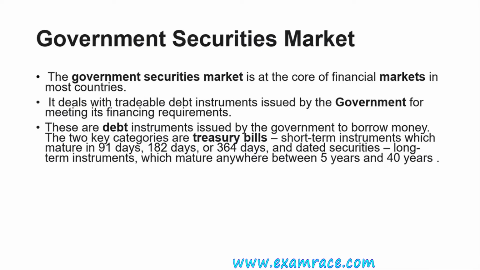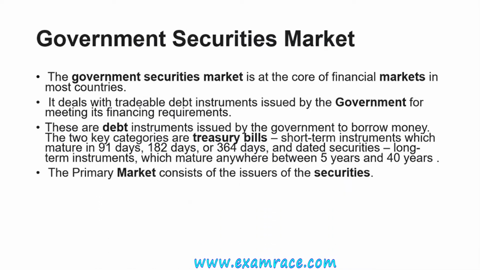And second we have dated securities. These are the long-term instruments. Treasury bill is a short-term instrument. Dated security is a long-term instrument with a maturity ranging from 5 years to 40 years.